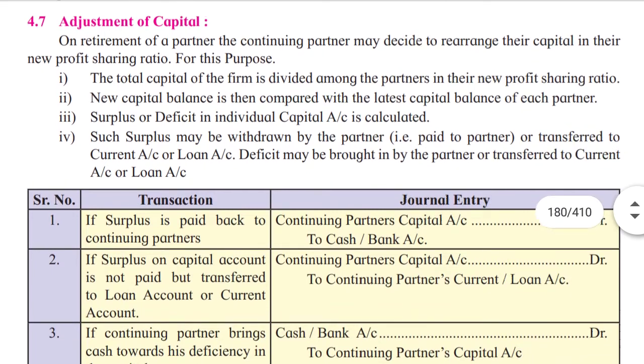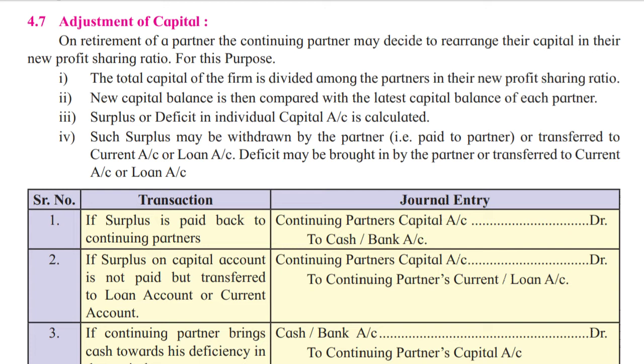Now, adjustment of capital. Let's see what is going to happen to our capital. On retirement of a partner, the continuing partners may decide to rearrange their capital in their new profit sharing ratio. For this purpose, the total capital of the firm is divided among the partners in their new profit sharing ratio. New capital balance is then compared with the latest capital balance of each partner. The surplus or deficit, surplus meaning profit and deficit meaning loss, in each individual capital account is calculated.